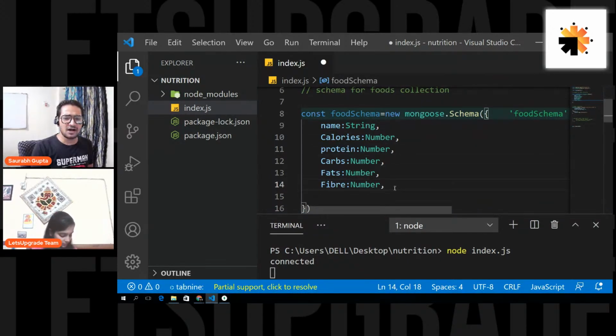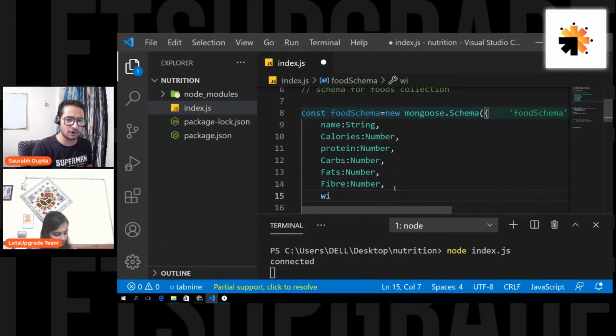And yes, we'll also have a default weight. I think we don't need it, because we can directly store everything for 100 grams at first. But let's store it, not a problem at all. There's no problem in storing that. So let's say weight, the default weight. Again, it is a number. Weight is also a number.